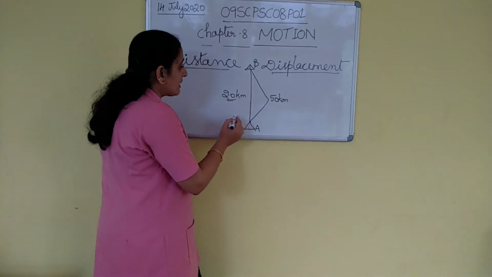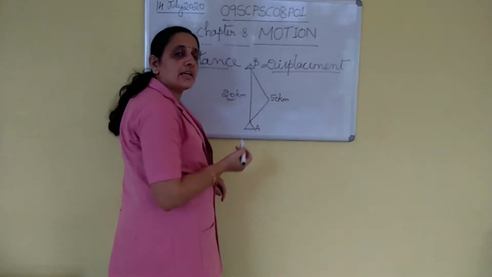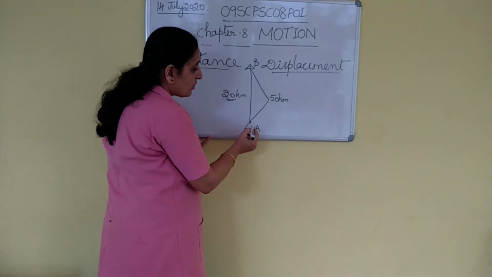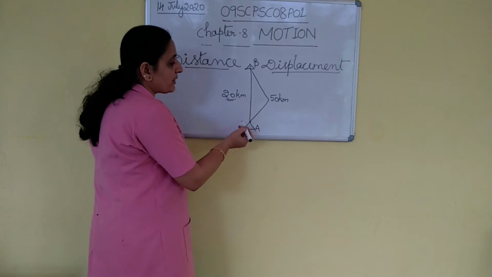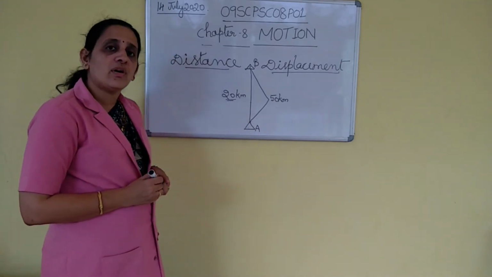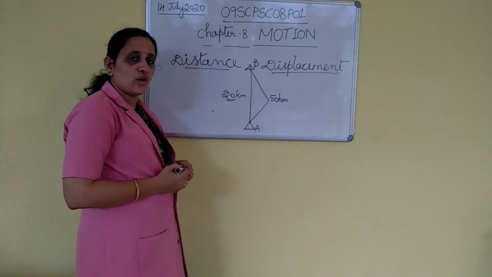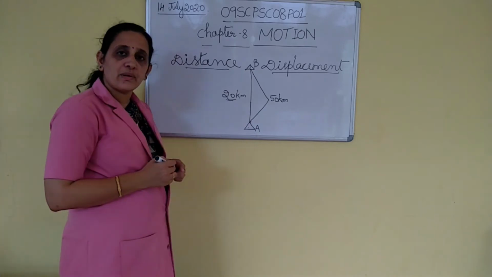Distance cannot be 0, but displacement can be 0. You traveled to your friend's home and returned back. So, the initial point and final point will become the same. Then the displacement is 0. But what is the distance? That is 20 plus 20, 40 kilometers. So, displacement can be 0 and distance cannot be 0.